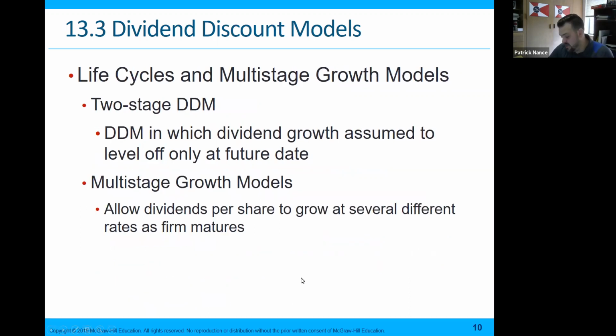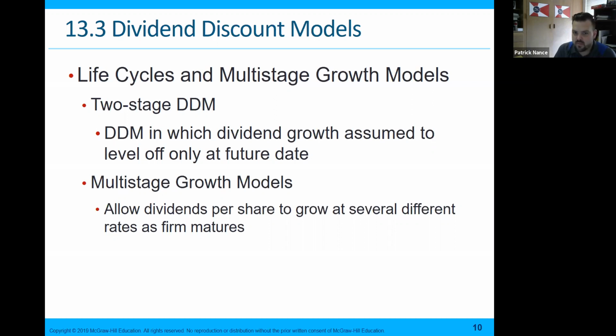All right, life cycle stages and multi-stage growth models. The two-stage discounted dividend model is one in which dividend growth is assumed to level off at a future date, which makes sense because we learned in a prior chapter about life stages, and when companies tend to mature, that's when they tend to pay more dividends. But that also usually means they are in the later stage of life of the business, and they are going to level off dividends and oftentimes even decline eventually.